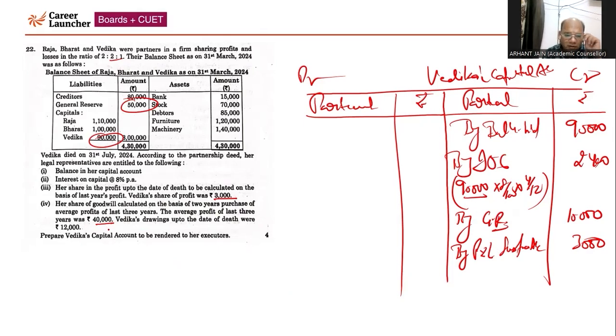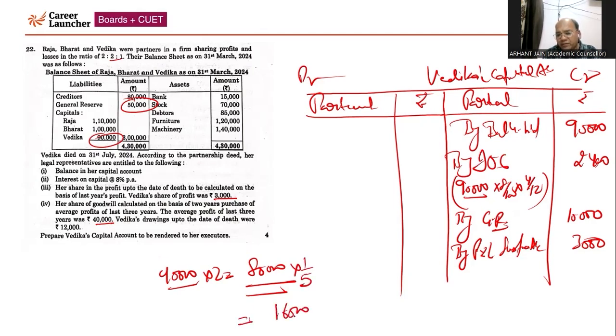Goodwill is to be calculated at 2 years' purchase of average profit of the last 3 years. 40,000 multiplied by 2 will come 80,000, right? And Vedika's share is 1 by 5, so it will come 16,000. So Vedika's share will come 60,000 and this 60,000 will be compensated by the other partners. So you need to see here.